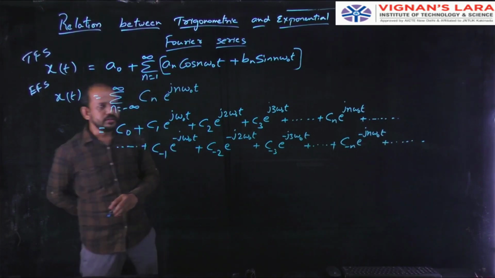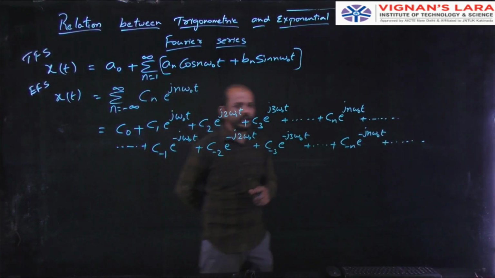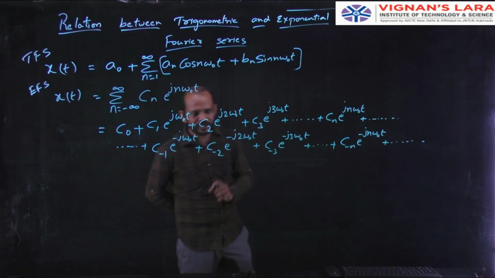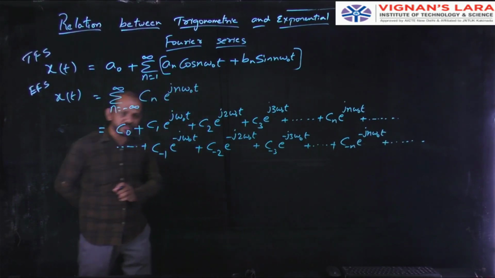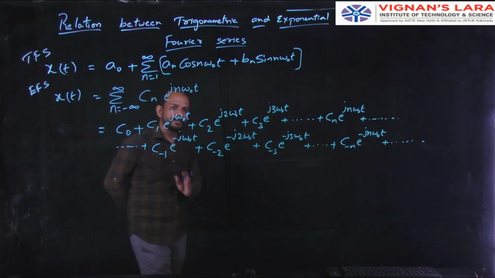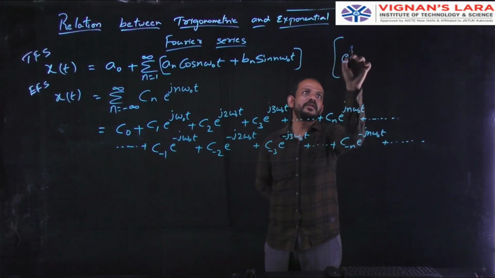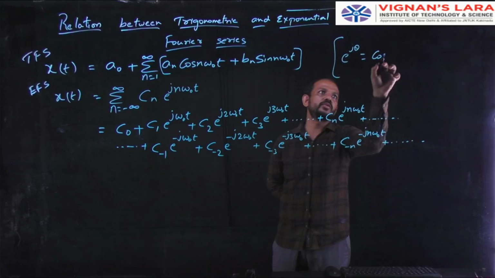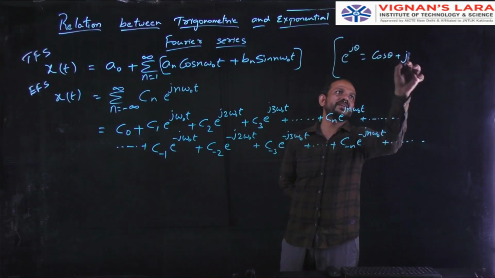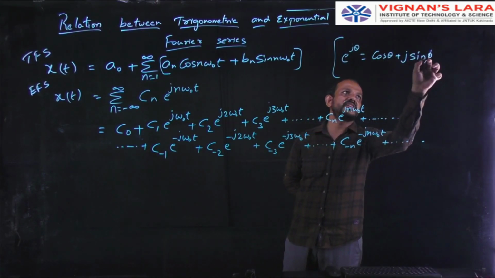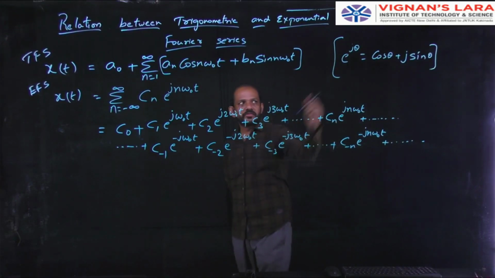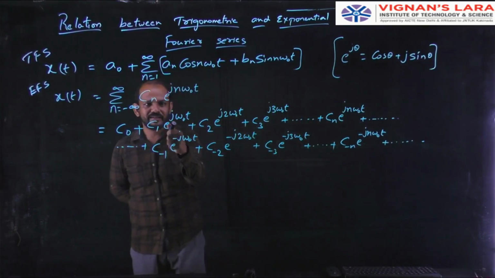Now in this, we all know the formula of e power j theta. That is cos theta plus j sin theta. We all know e power j theta equal to cos theta plus j sin theta. Okay. Now I will use this formula here.